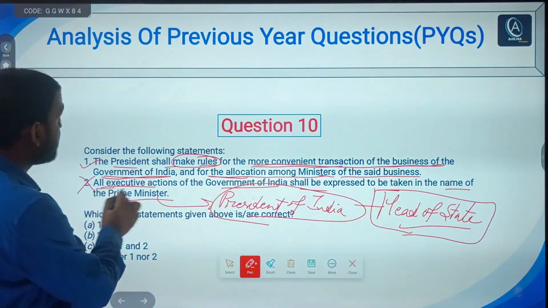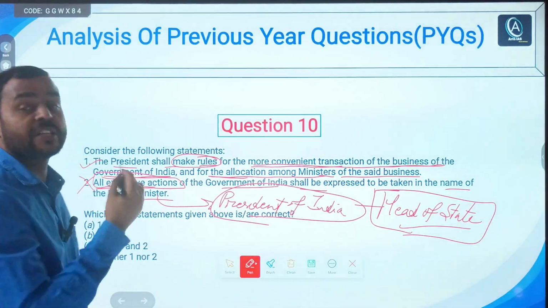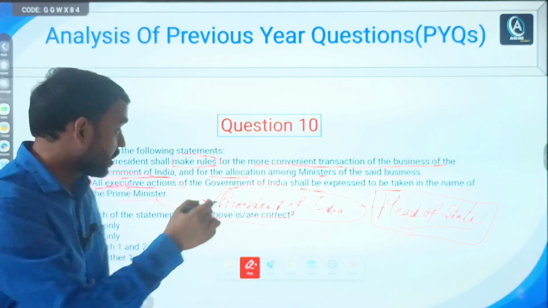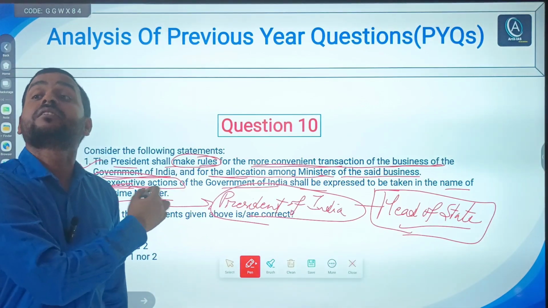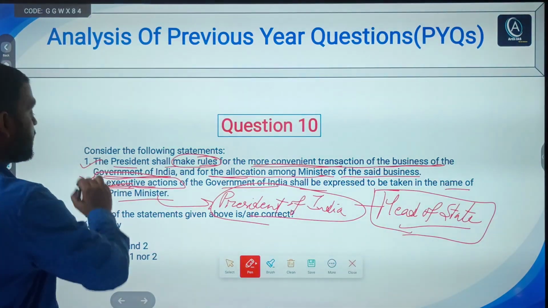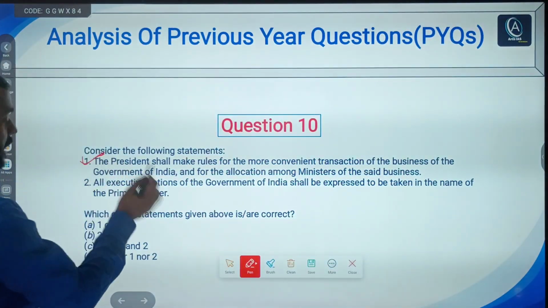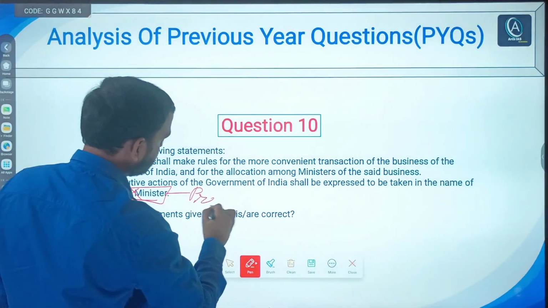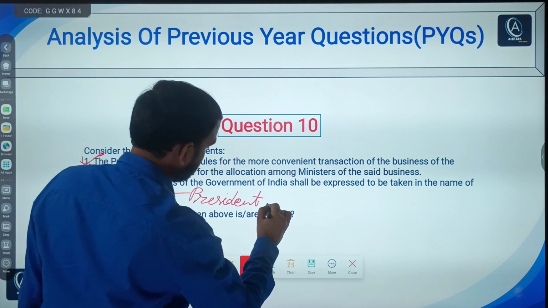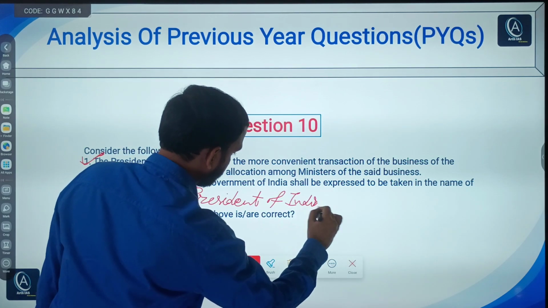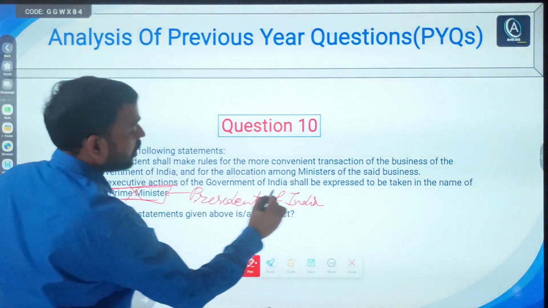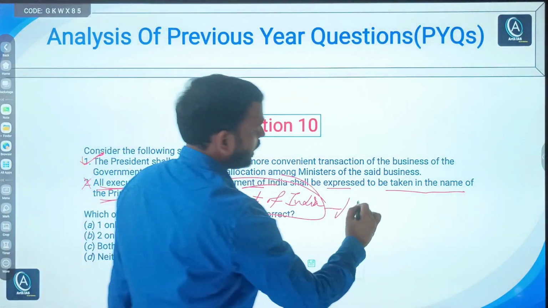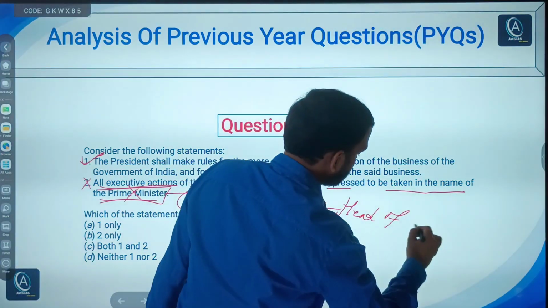But here the statement is what? All executive actions. So executive action, whether it is national or international, shall be taken in the name of the President of India, not the Prime Minister of India. So only statement 1 is correct, not 2. Here I told you, not the Prime Minister, it is the President of India. Because all the executive actions of the government of India are expressed to be taken in the name of the President of India. Why? Already I told you, he is head of state.